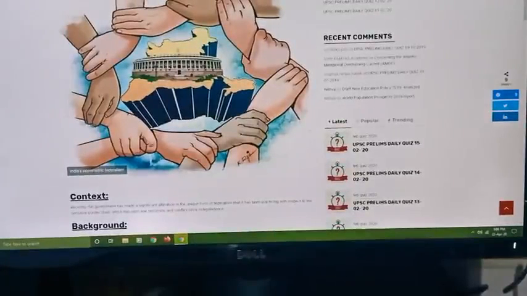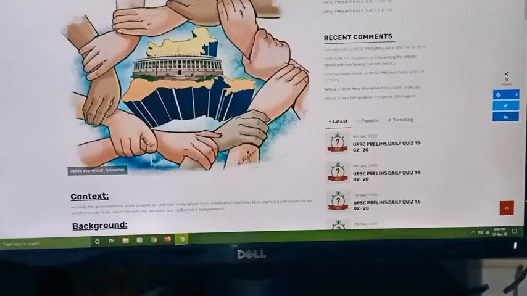Hello class 10. Today we are going to learn about the Union Parliament. In the first video I have shared what Parliament is all about. So by now we have an idea that Parliament is a place where the legislature makes laws. So in which area they are making laws? To understand this, we have to understand the system of government.